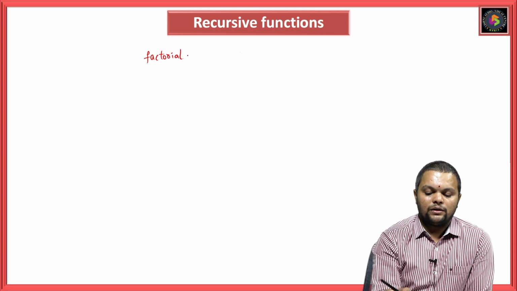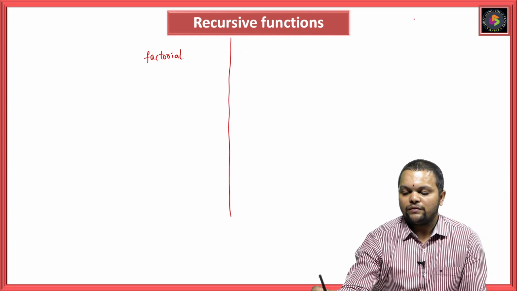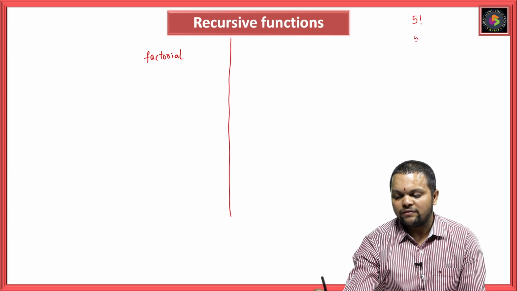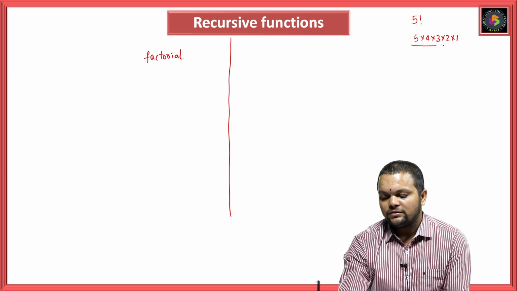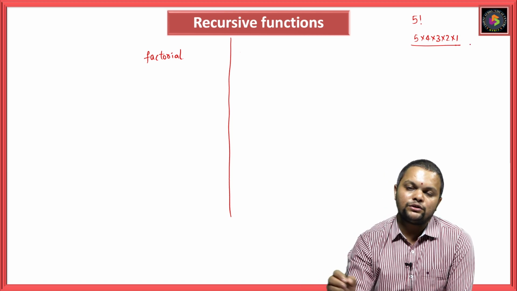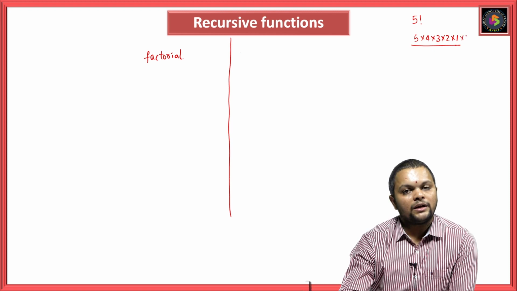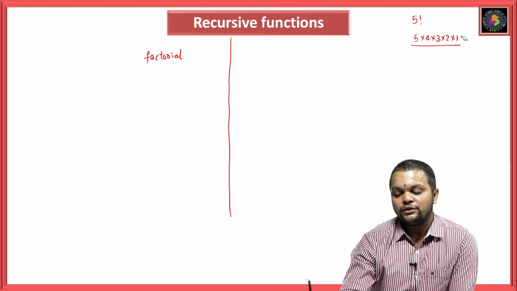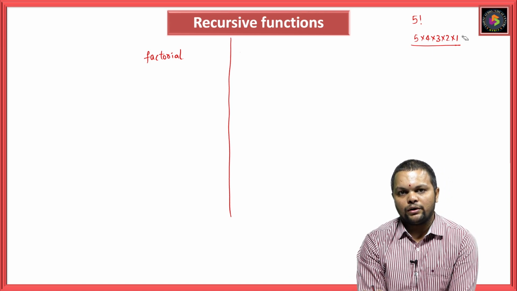Factorial function. If I am saying 5 factorial, that is nothing but 5 into 4 into 3 into 2 into 1. That means if I am going beyond 1, it should stop. If I am having 0 now, then all the answer will be 0. So it should stop at 1.